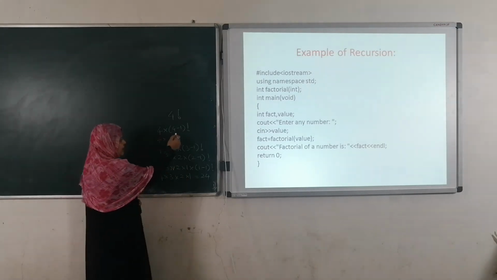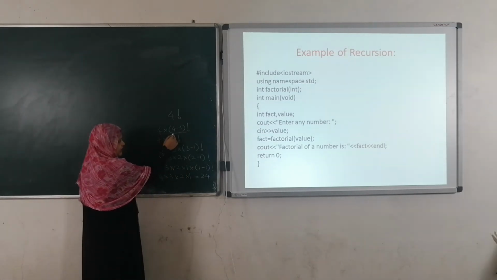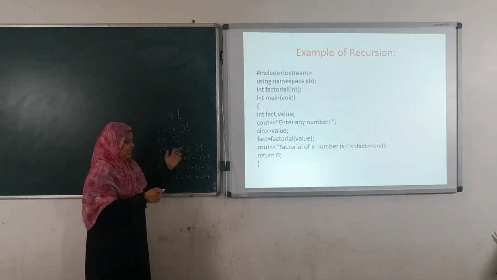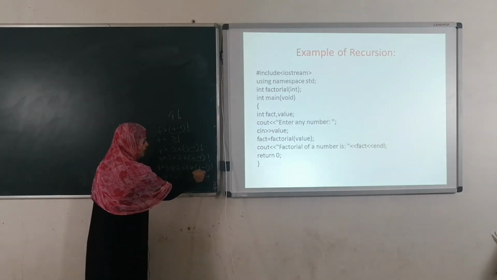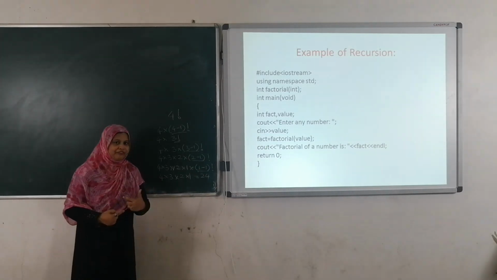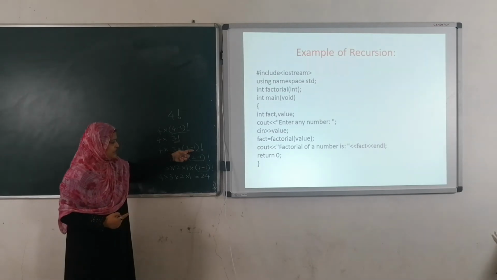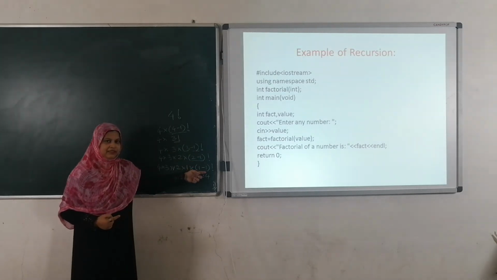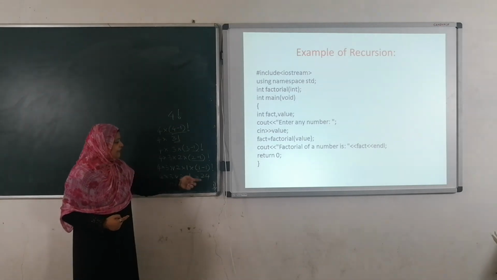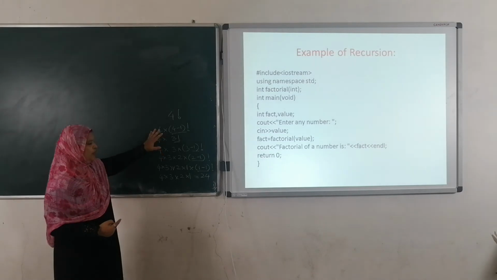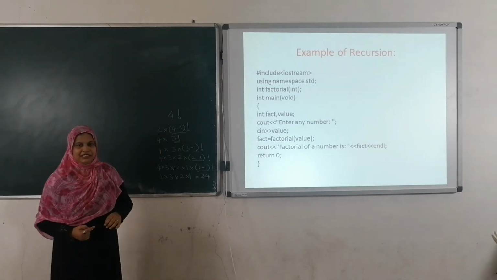See here, we are calling 3 factorial, again 3 minus 1 factorial, again 2 minus 1 factorial, then 1 minus 1 factorial. So if I define one factorial function, here I am calling the factorial function, again here I am calling the factorial function, and again here. In this way we are calling the same function again and again. This is the process of finding the factorial of a given number.